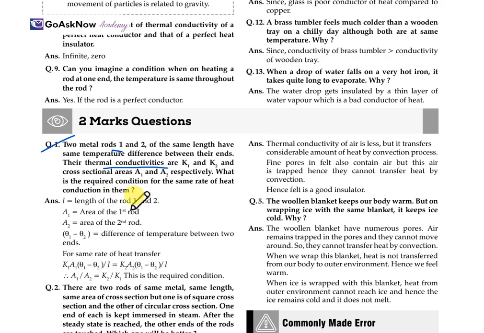L is the length of rods 1 and 2, A1 is the area of the first, A2 is the area of the second. The difference is theta 1 minus theta 2. For the same rate of heat transfer, K1 A1 (theta 1 minus theta 2)/L equals K2 A2 (theta 1 minus theta 2)/L. So A1/A2 equals K2/K1. This is the required condition.